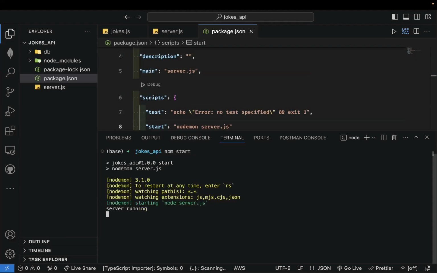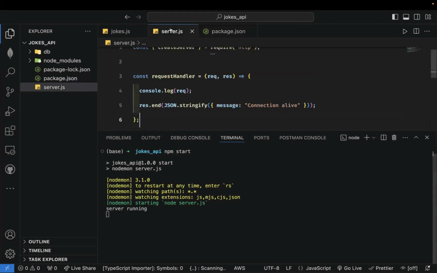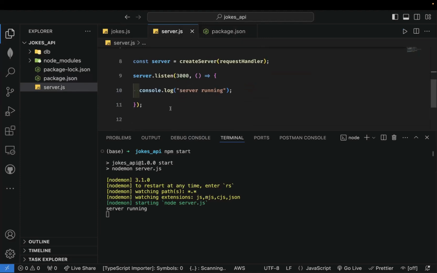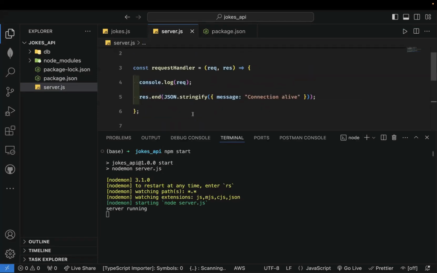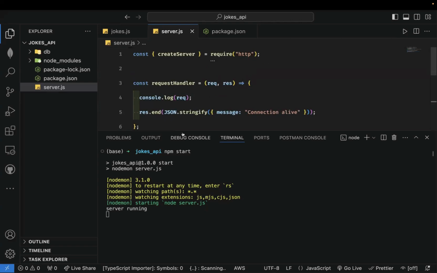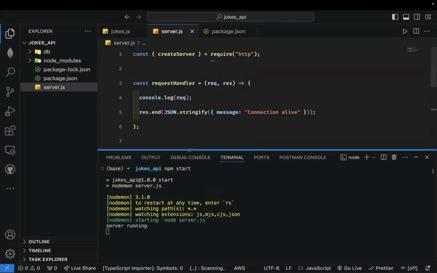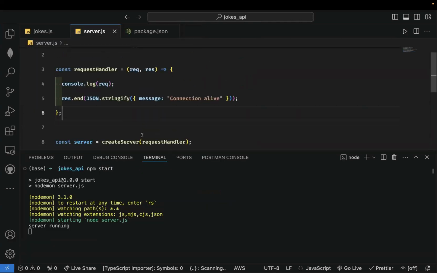So you see that Nodemon is now starting my server for me. All right, so go back to the server. I could even get rid of this because we already have messages coming from Nodemon. So I might not need to run this, but I'm just going to leave it there, just for decoration. Okay, so let's see, where are we?